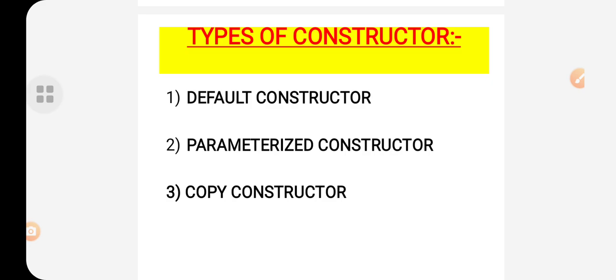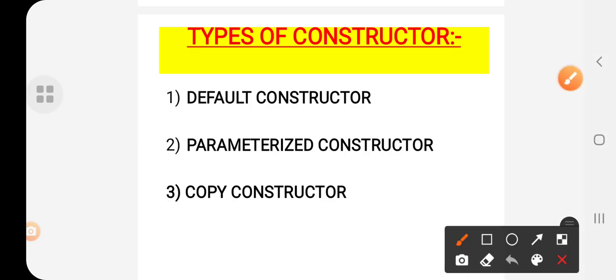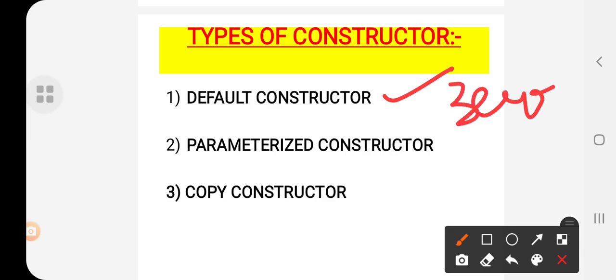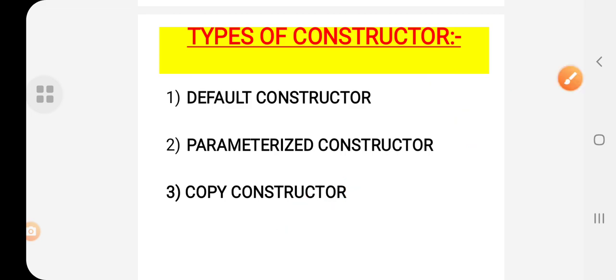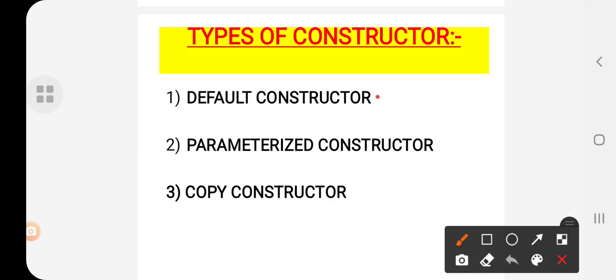Okay, students? So we discussed the types of constructors. One type is the default constructor, also called the zero parameterized constructor, and also we discussed the parameterized constructor, and in today's session we will be discussing the copy constructor. Default constructor, in the sense we are not passing anything to the function, so that is a zero parameterized constructor or a default constructor. And parameterized constructor, in the sense you are actually passing arguments to the constructor.